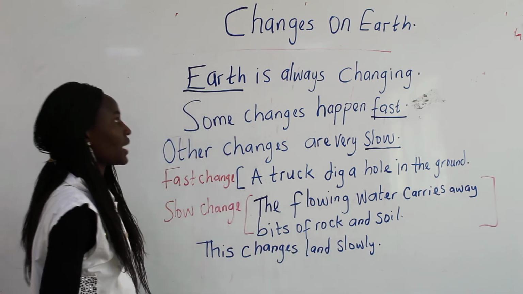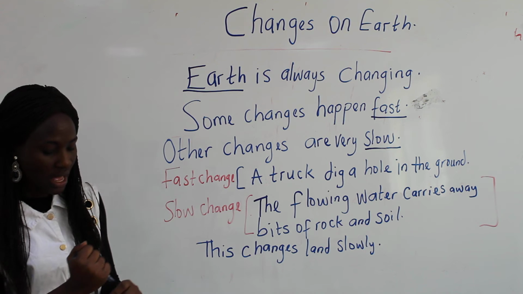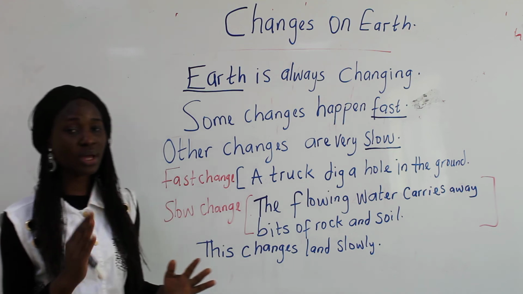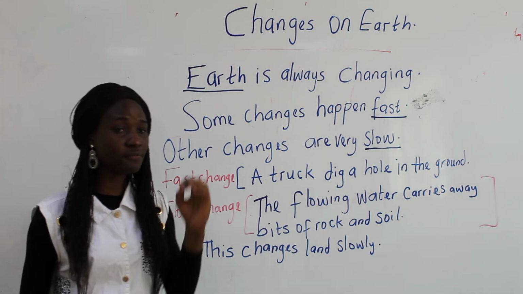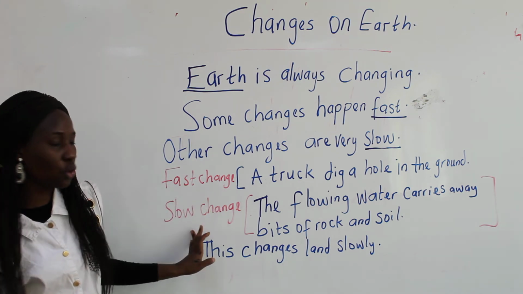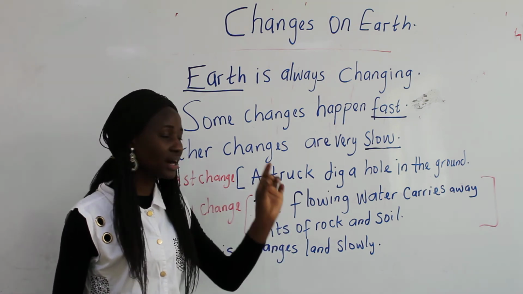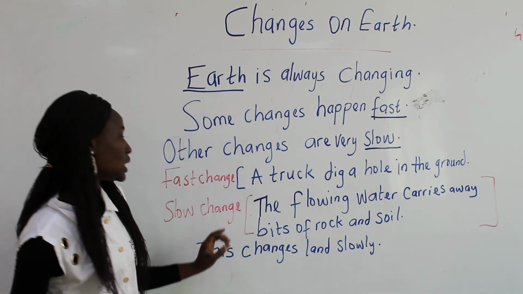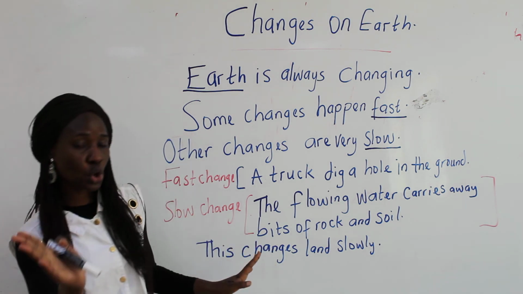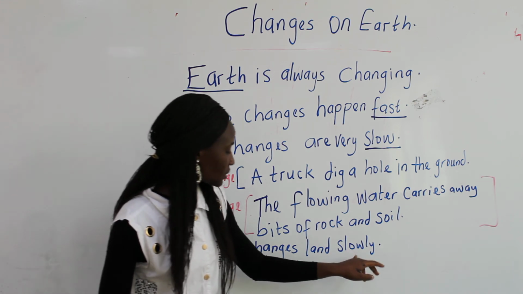Again, let me take it again. I said the earth can change. Earth is always changing, and two kinds of change can happen. It can be very fast and it can be very slow. Then I gave an example of a fast change and a slow change. A truck digging a hole in the ground is a fast change, and the flowing water carries away bits of rock and soil. Taking away the topsoil is a slow change because this changes land slowly.